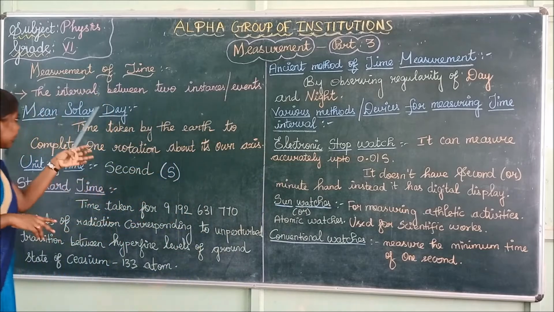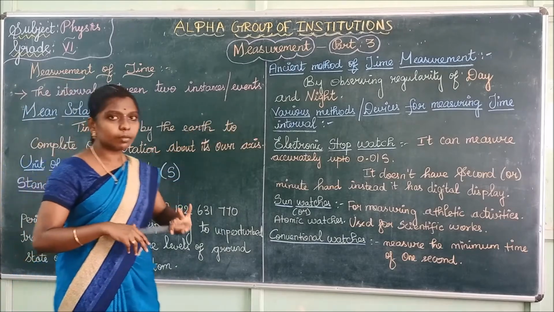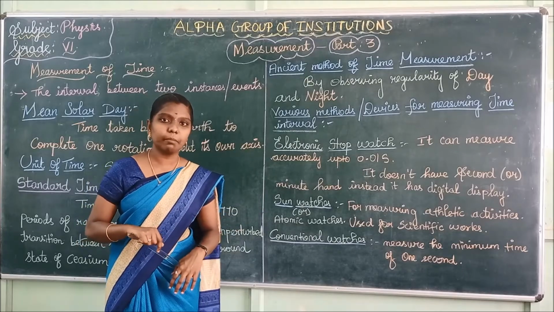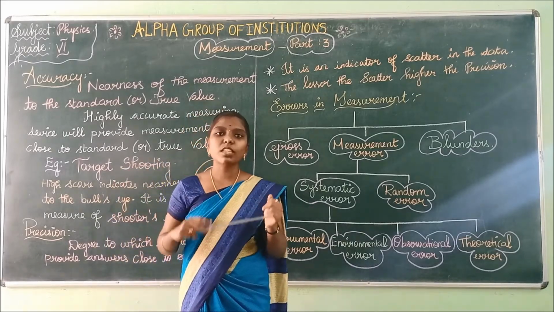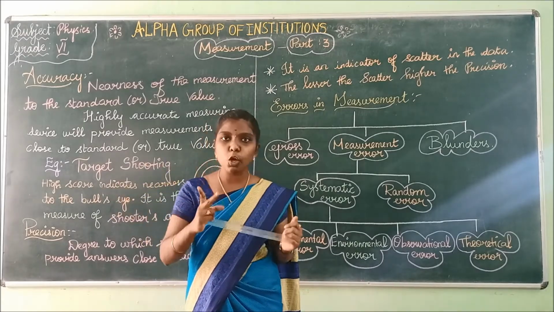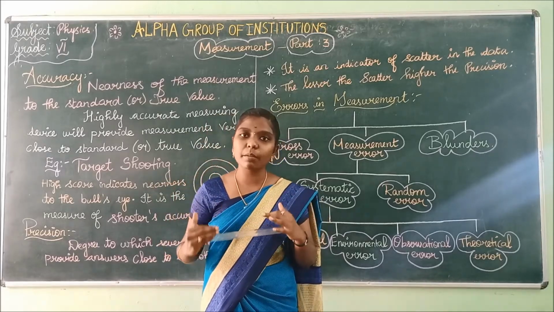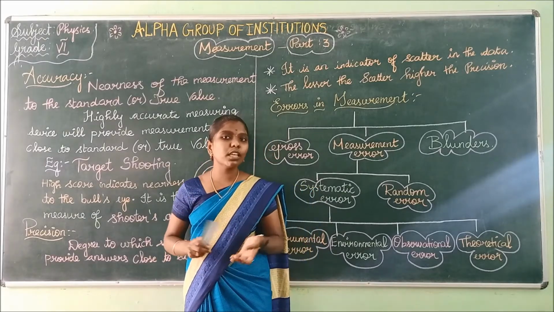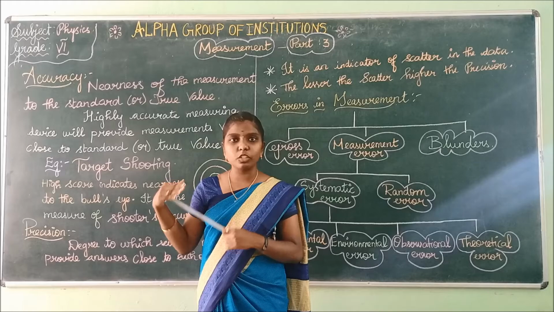Time, what is time? Measurement of time, and the unit of time we have seen. Ancient methods of measuring time we have seen. We have seen various other methods and devices for measuring time. So far we have seen what is time and measurement of time. Yes, what is time? Time is the interval between two instances or events. What is the SI unit of time? The SI unit of time is second. Second is expressed by the symbol s. Then we have seen how they measured time in ancient days, and various devices or methods for measuring time.